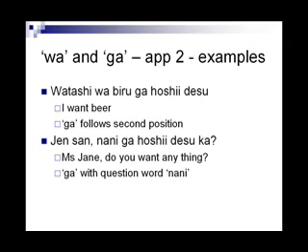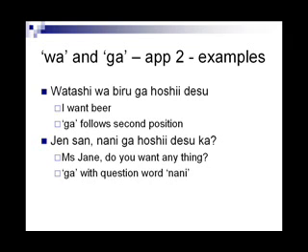Watashi wa biru ga hoshi desu. I want beer. Ga is following the second position. Biru ga hoshi is a statement by itself. The subject of that statement is biru. Beer is the one the person desires.